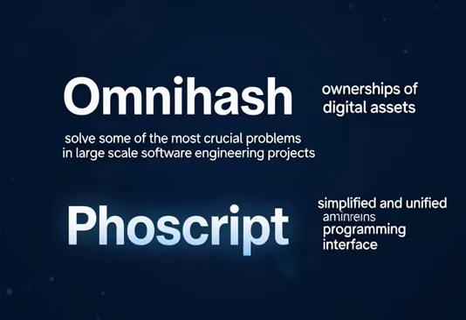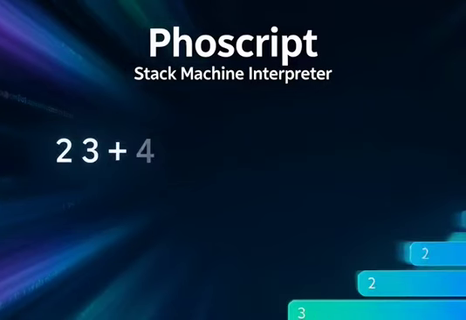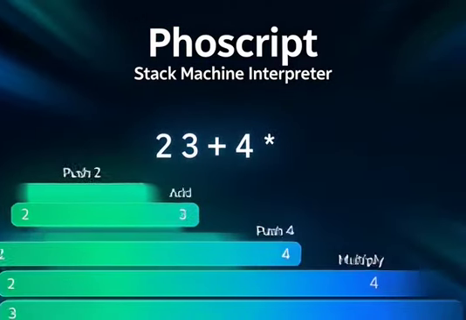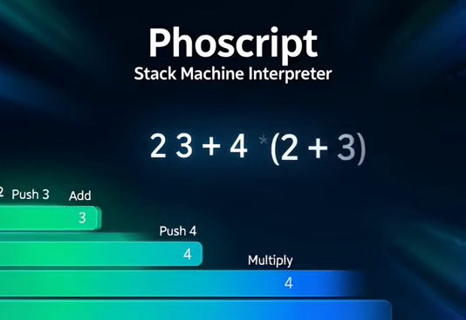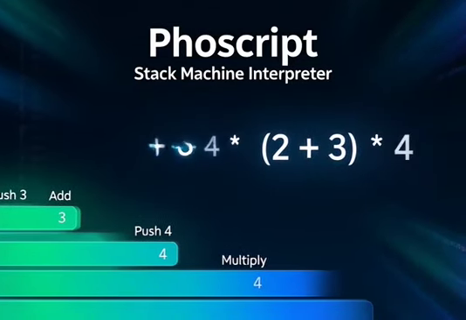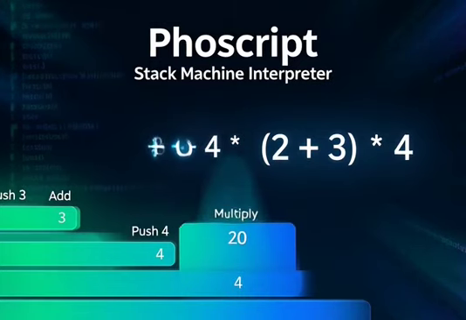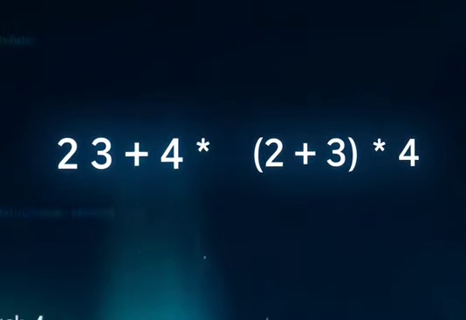programming interface. PhosScript is a stack machine interpreter embeddable in any known programming language, to translate expressions in Forth-like reverse Polish notation into the host programming language syntax, thus providing a simplified and unified metaprogramming script that is easy to learn as well as powerful enough for large-scale complex systems.